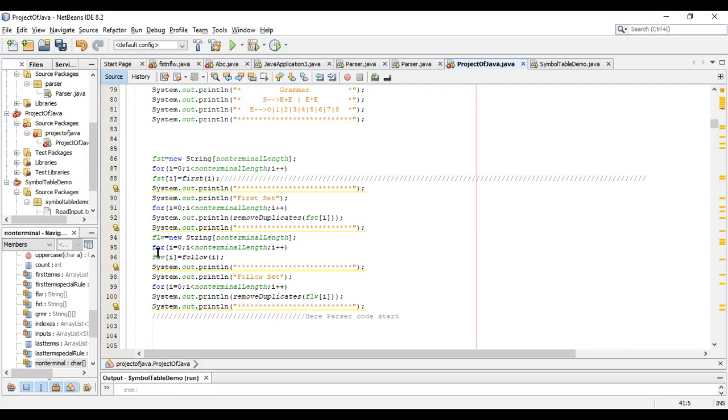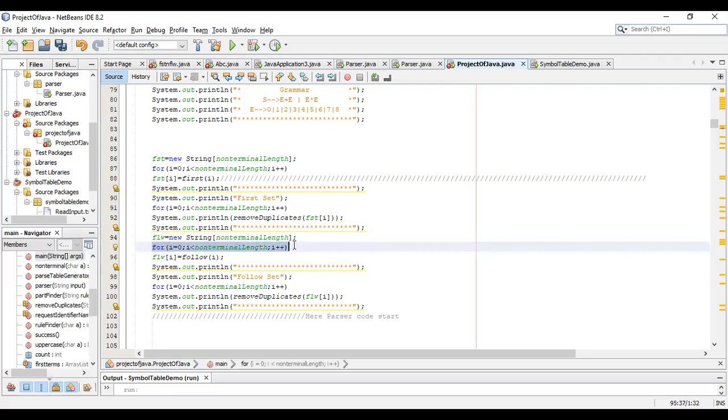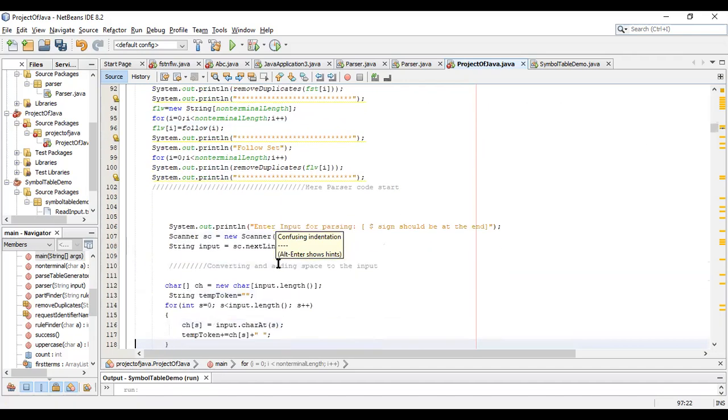From this point, for int I equal to 0, I less than non-terminal length, I plus plus. When I is equal to 0, then the follow set is being called. And the follow set is being stored to the character array, the variable named FLO. Now the follow function is defined below. Let me go to the below portion.